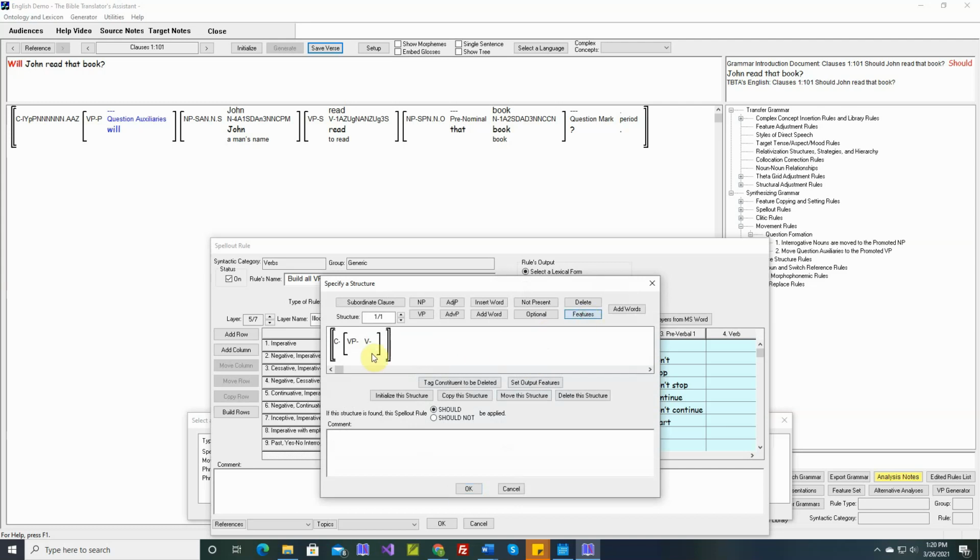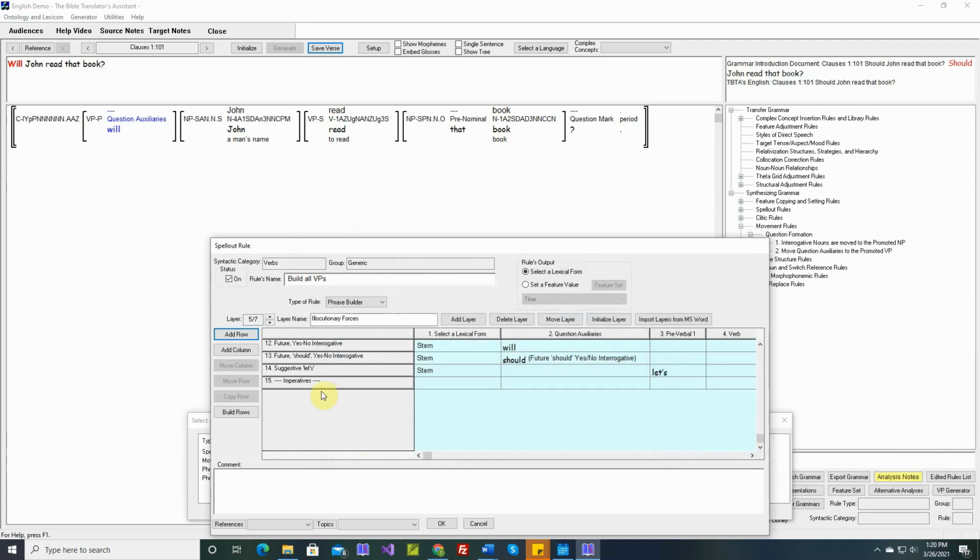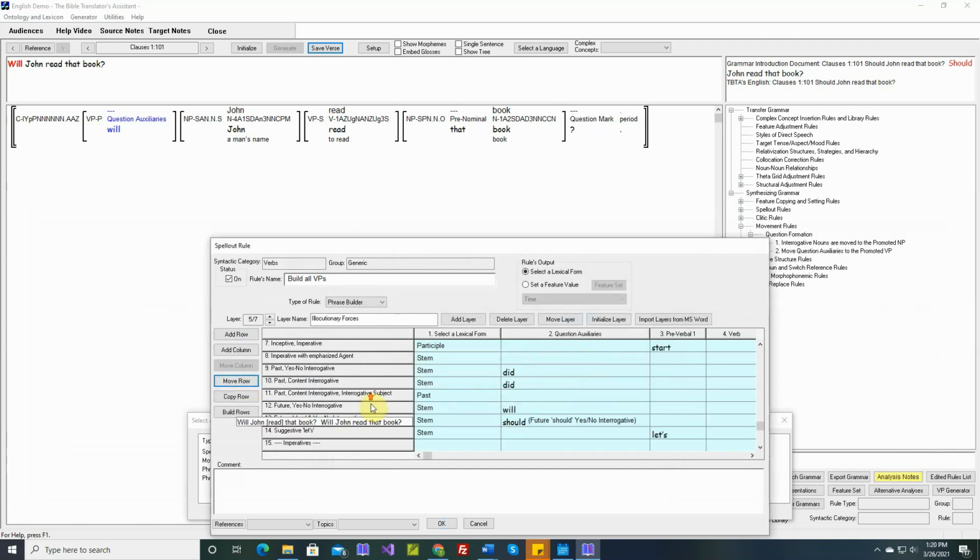And we still specify features. Okay, and let's move this row up. So now we have a label. So here's the imperative section down through. Okay, the questions start here.